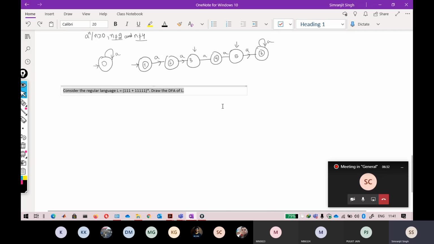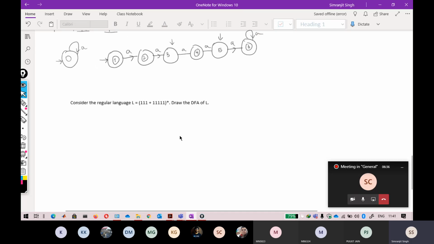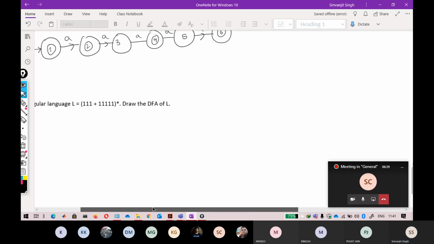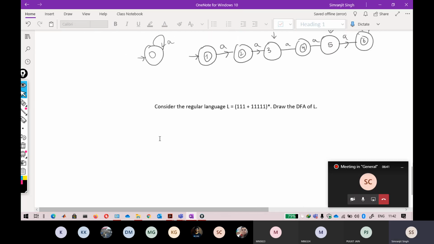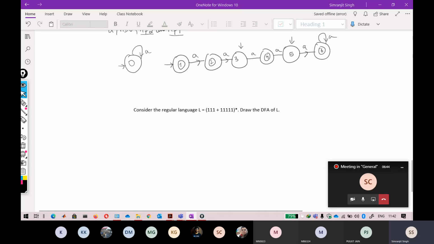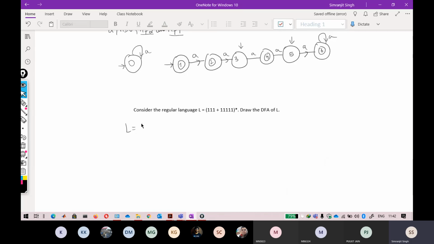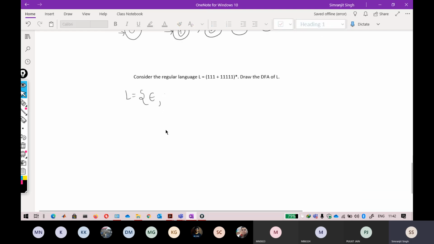Now if I write the language set of this one, it will look like this. The smallest string will be epsilon because absolutely there is a star here. So the smallest string that is available from here is epsilon. Another one is the smallest string that is 3 ones. This 3 is denoting 3 ones. So 3 is calculated from this.